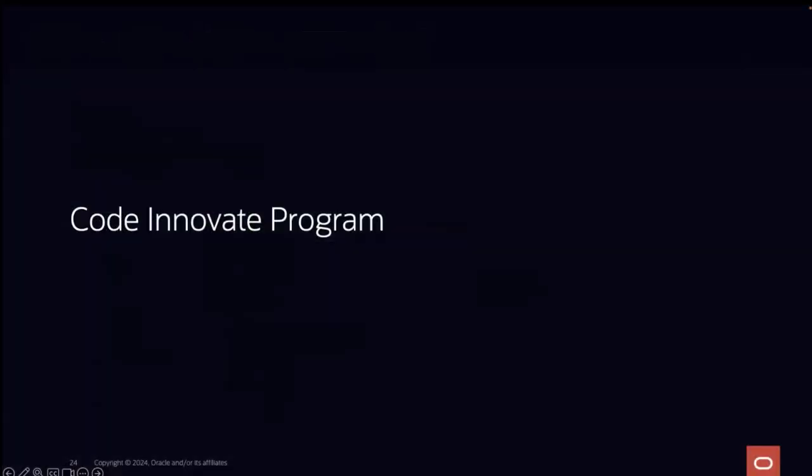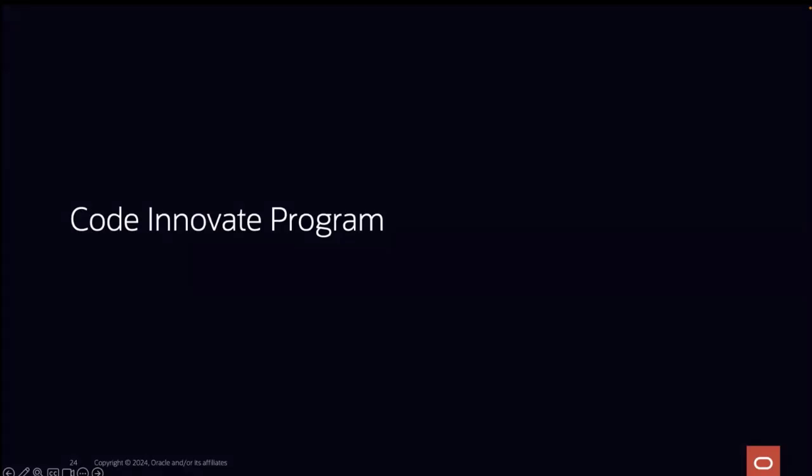For the next slide, we'll share a little more about our Code Innovate program. If you've never heard of Code Innovate, let me explain how it works. Consider Legoland: before you leave, there is a class called the Master Builder class, and each kid receives a small clear bag with disassembled Lego pieces.